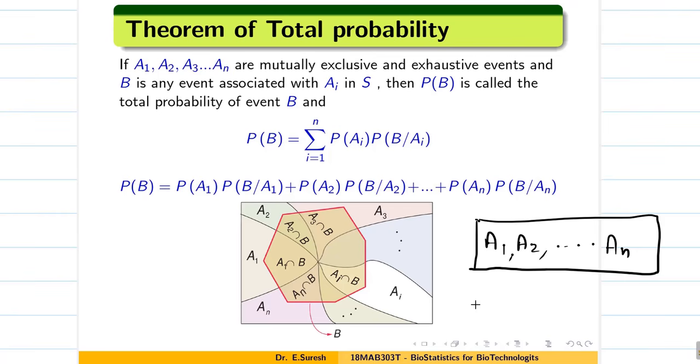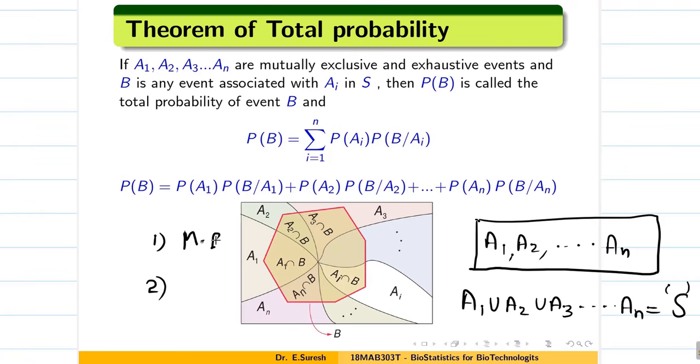And exhaustive is the second point. If you take A1 union A2 union A3, etc., if you do everything, it will give you the whole sample space. Then the events are said to be exhaustive. So when you're going to apply Bayes theorem or the theorem of total probability, these two conditions should hold. All the events should be mutually exclusive, and the union of all the events will give you the sample space, that is, exhaustive. If these two conditions are satisfied, then only we are going to use the theorem of total probability as well as Bayes theorem.